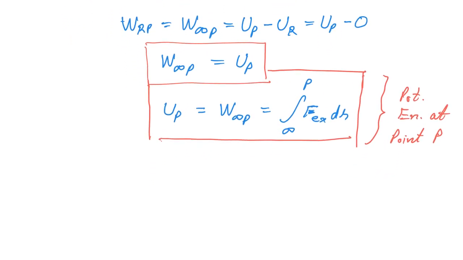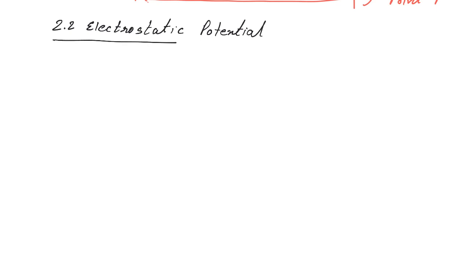Now let us see the new topic, that is 2.2, electrostatic potential. Up to now, the topic we have seen was electrostatic potential energy, and this is electrostatic potential.